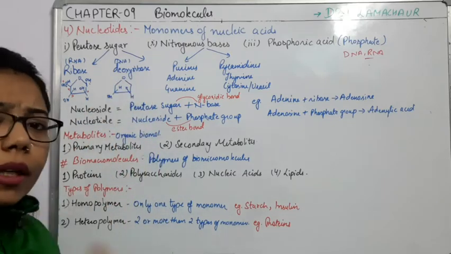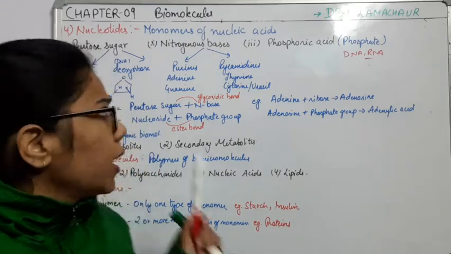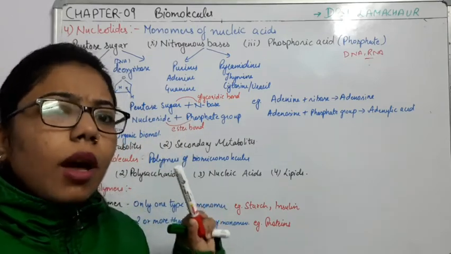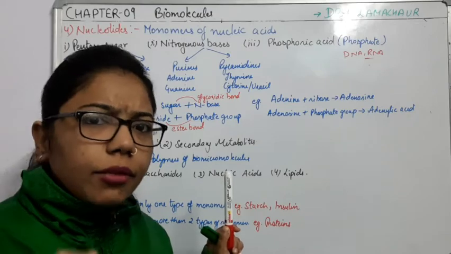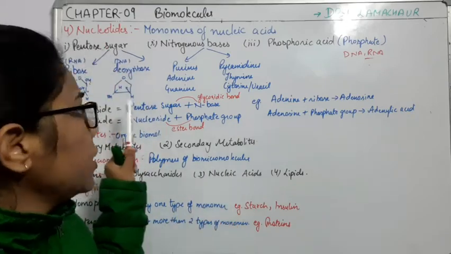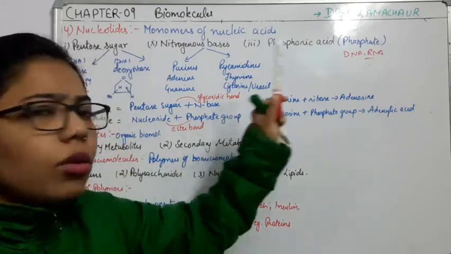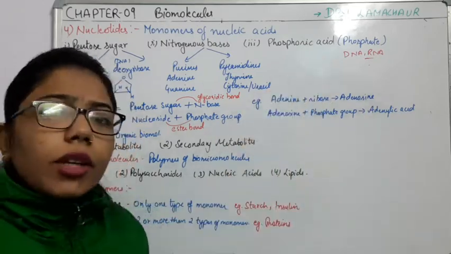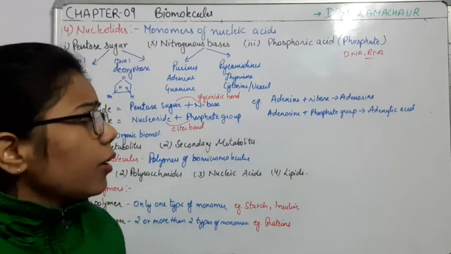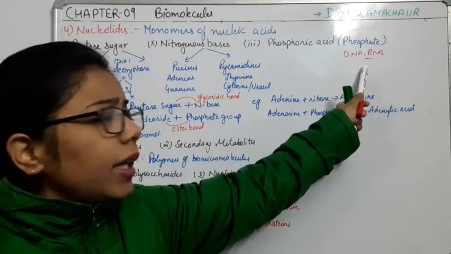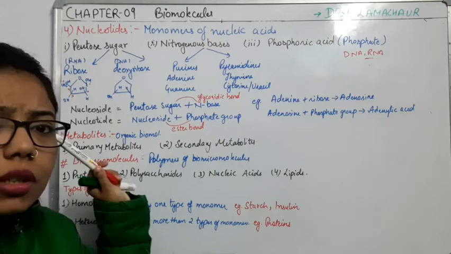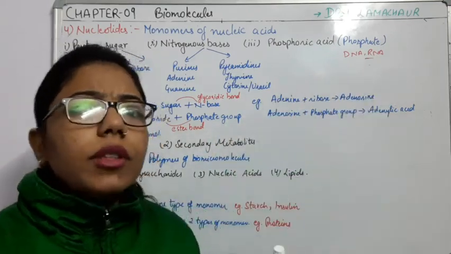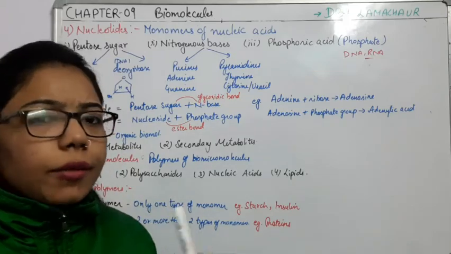So pentose sugar can be of two types. What are they? Ribose sugar and deoxyribose sugar. Both are somehow the same; there is only a slight difference. Why this slight difference? It is for making the nucleic acid. It depends on what type of nucleic acid we are going to make. If it forms DNA, the sugar being used will be different. If it is RNA, the sugar being used will be a different one.